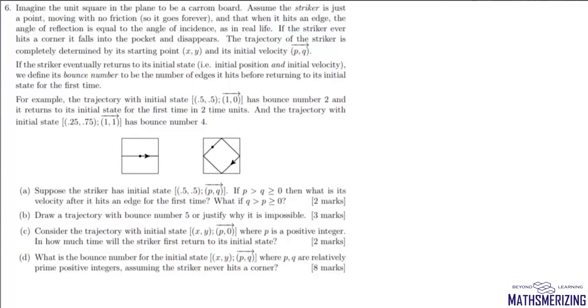Now question number 6, it is sort of a puzzle. It says, imagine a unit square in the plane to be a carom board. So it's the unit square. So this length is 1. And this length is also 1.